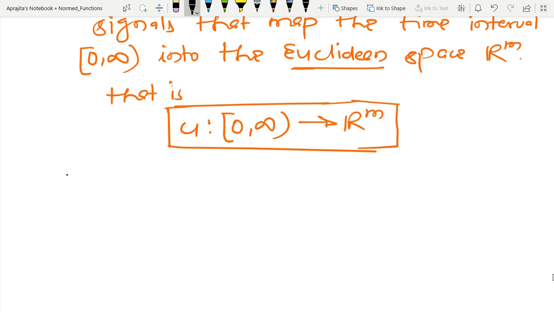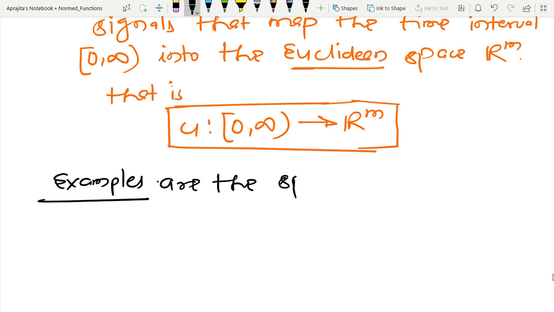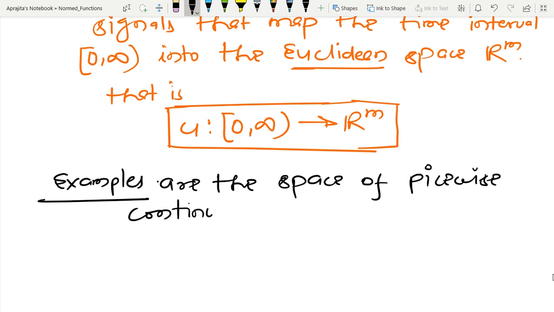The examples are the space of piecewise continuous bounded functions. So even if the function is not continuous in the whole domain, it is piecewise.